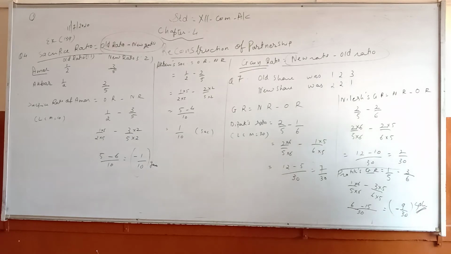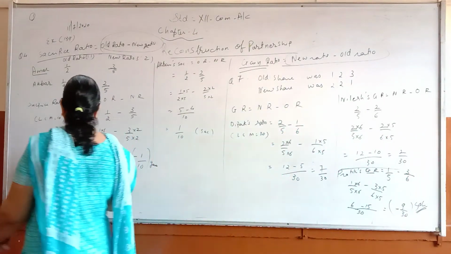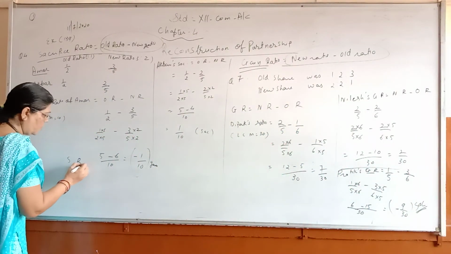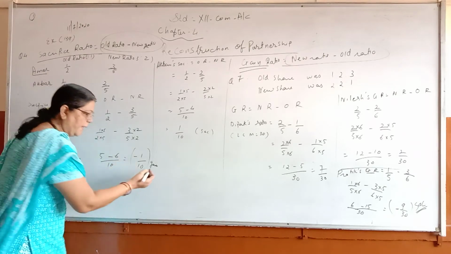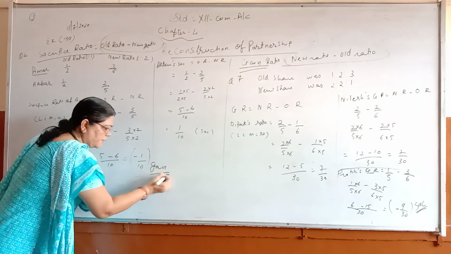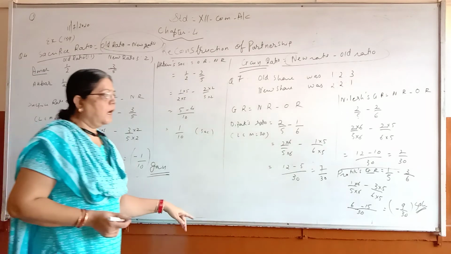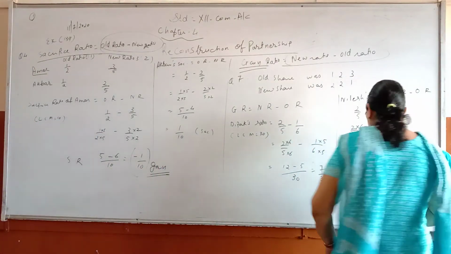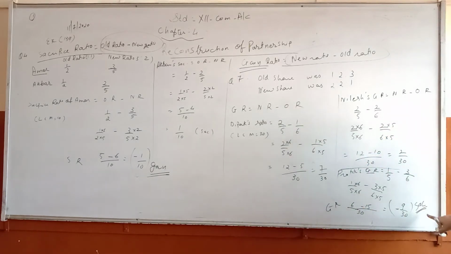In the same way, when you are finding sacrifice ratio and you get negative, it will be gain, means opposite. But here if you get negative in gain ratio, it will be sacrifice.